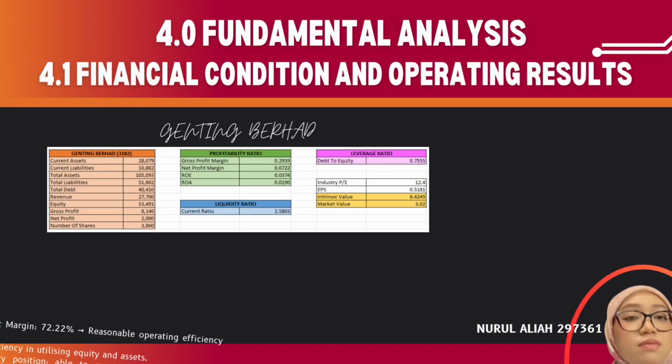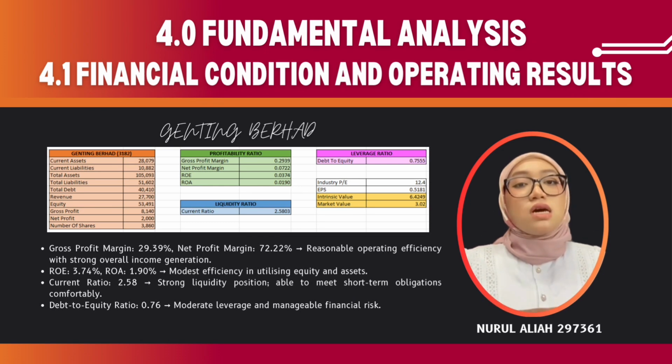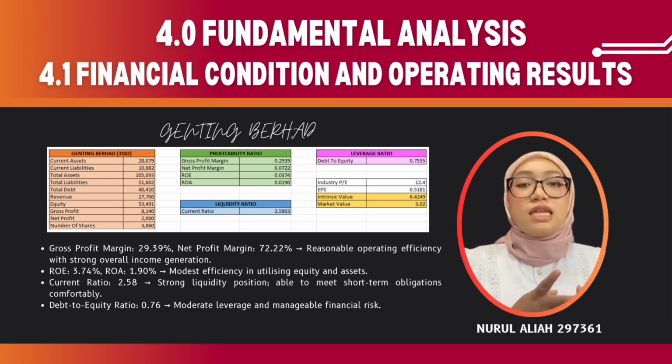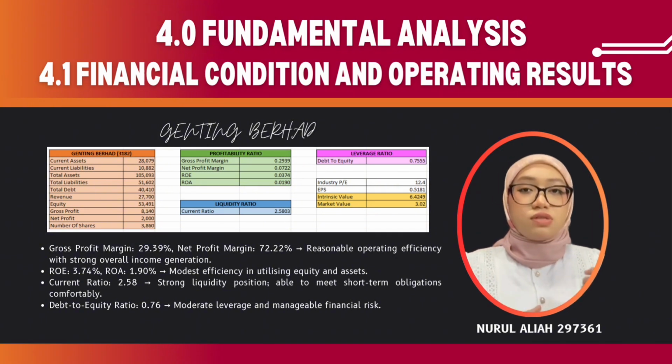Moving on to Genting Berhad, the company demonstrates relatively stable financial performance across profitability, liquidity, and leverage measures. Genting Berhad records a gross profit margin of 29.39%, indicating reasonable operating efficiency, while its net profit margin of 72.22% reflects strong overall income generation.